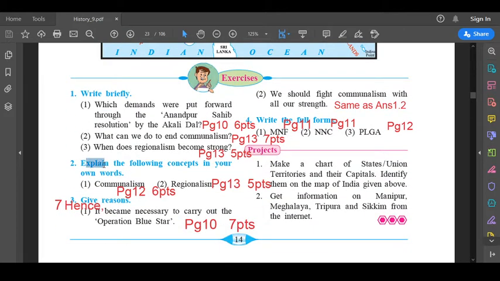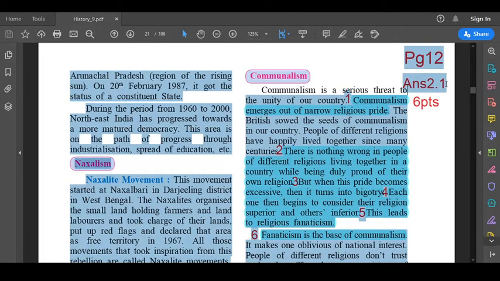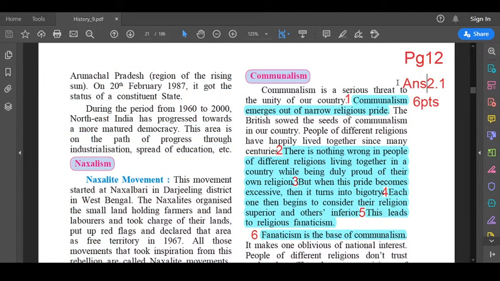Sub-question 2. Explain the following concepts in your own words. We'll see the first one, communalism. The answer to this communalism is on page number 12. Let us go to page number 12. Here, right hand side, first paragraph, answer 2.1. First paragraph, second line.